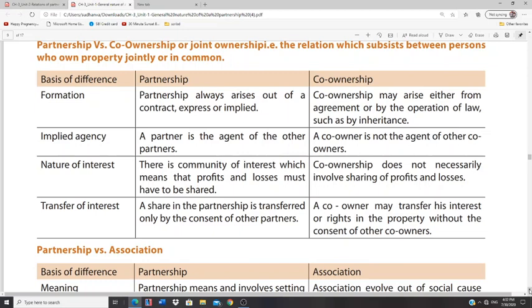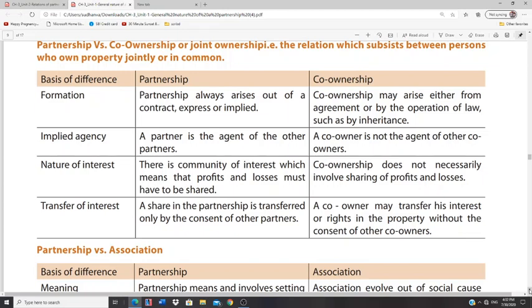Co-ownership means a property being held by two or more people. It usually happens in ancestral property cases, like a single house where the owners are more than one. Such a thing is called co-ownership. Now that you have the meaning, let us see the differences.